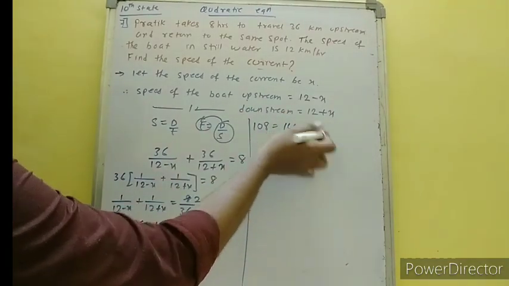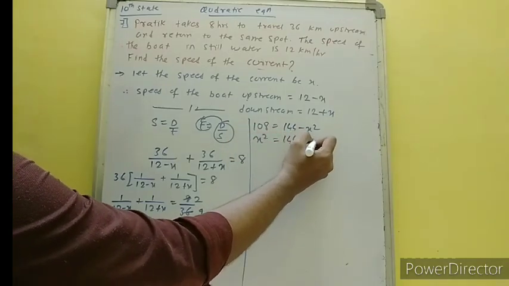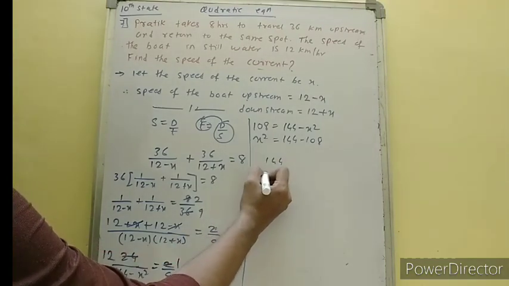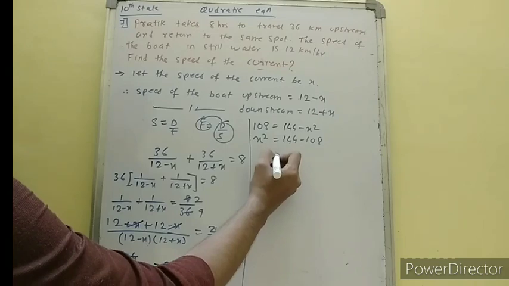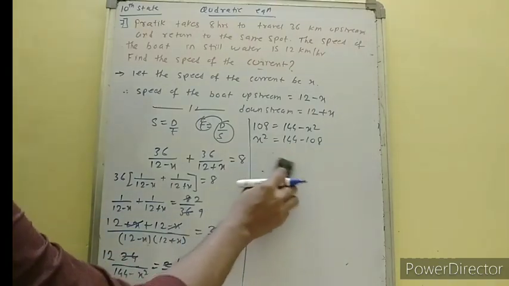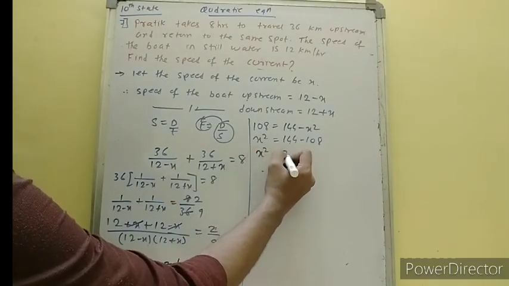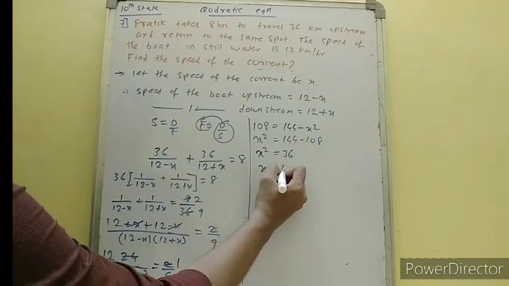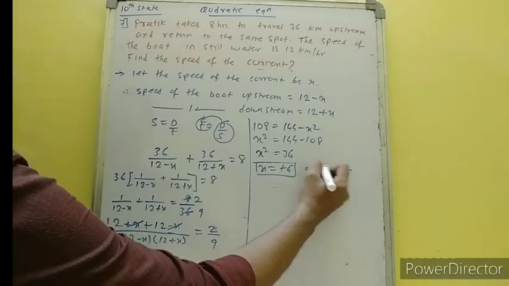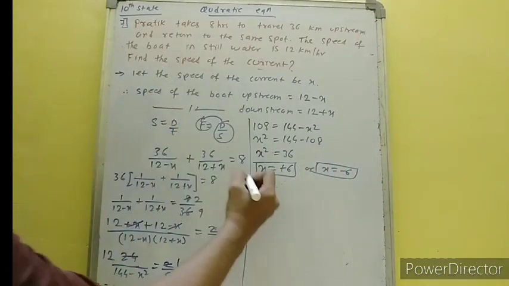144 minus x square. Minus x square will come this side, plus x square. 144 minus 108. So 144 minus 108, 14 minus 8, 6. So it is 36. Okay. So x square is equal to 36. So value of x is plus 6 or value of x is minus 6. Okay. But speed of the current, speed cannot be negative.